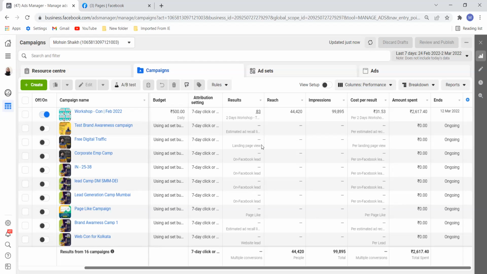What do you think of this campaign? 31 rupees per conversion. What do you think? Let me know in the chat box. Is it powerful?